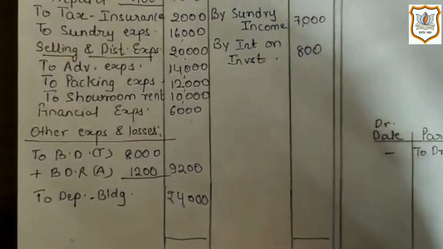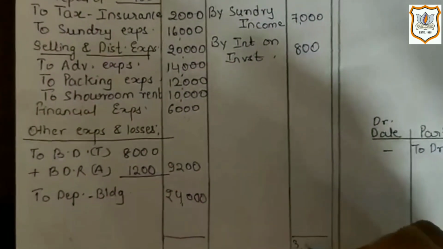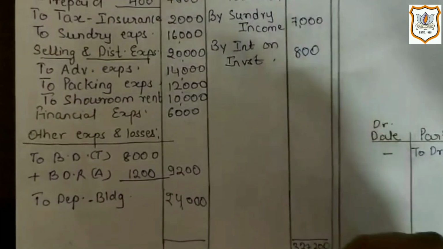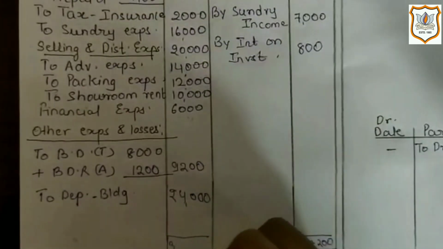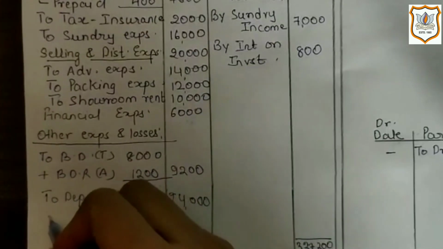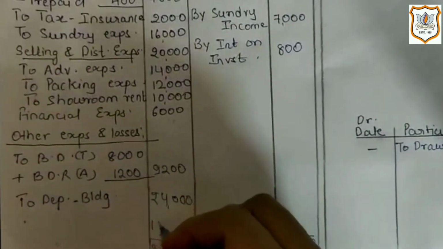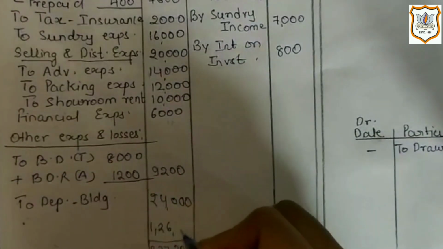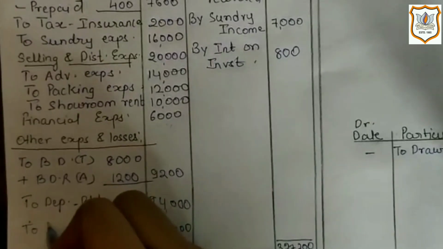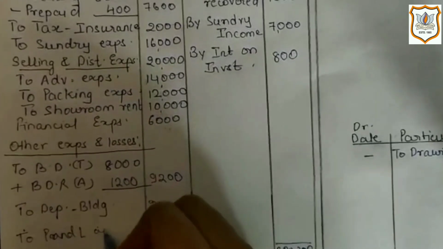So first we will write total of credit side is more here, so we will write it on both the sides, 3,27,200, and here we will get net profit, which is 1,26,400, which we will transfer to profit and loss appropriation account, P&L appro account,